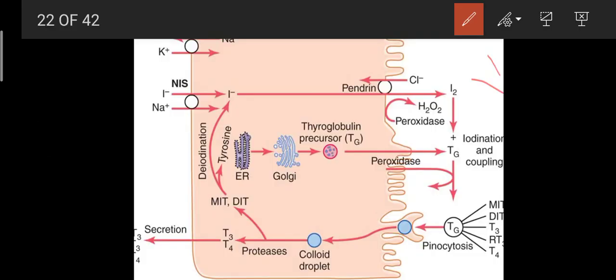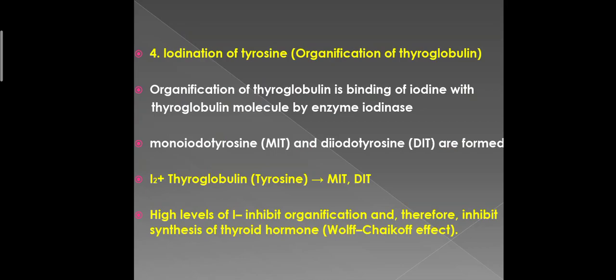Now this is the third step. The iodide ions which are trapped into the cells are converted into iodine. It's the nascent iodine which directly combines with thyroglobulin. The next step for the formation of thyroid hormone is the organification of thyroglobulin, or we can say iodination of tyrosine. Actually, it is the organification of thyroglobulin. Tyrosine is a part of the thyroglobulin molecule, so we can say iodination of tyrosine. The binding of iodine with thyroglobulin molecule is known as organification of thyroglobulin.